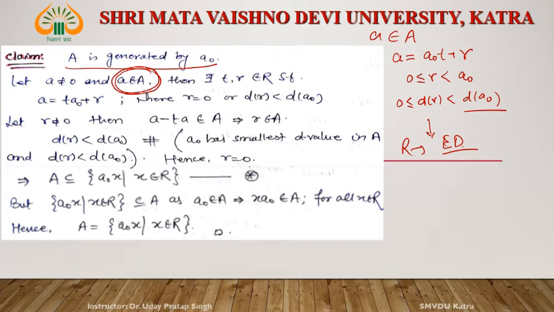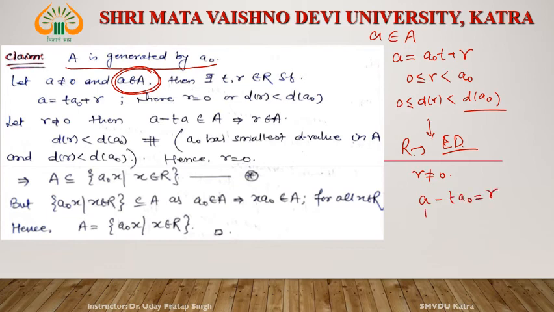Okay. So r equals 0 or d(r) is less than d(a naught). Now see, if r does not equal 0, what happens? If r does not equal 0, then a minus a naught t is equal to r.